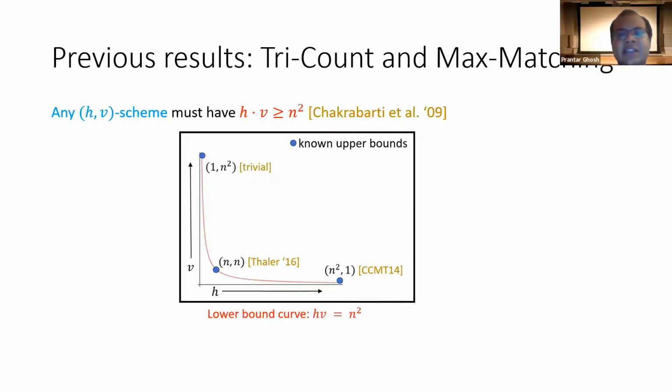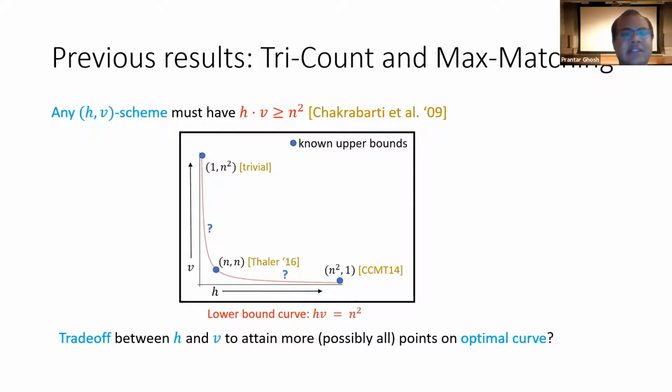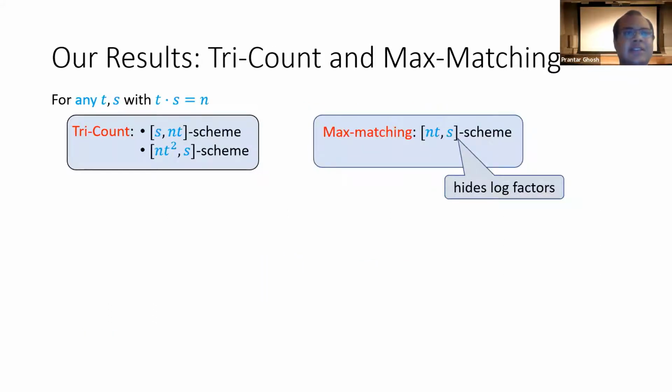Chakravarti et al. gave an (n², 1) scheme in 2014, and then Thaler in 2016 balanced the h cost and v cost to give an (n, n) scheme. Now, a natural question is whether we can trade off the h cost and v cost to attain more points, or maybe all points on this optimal trade-off curve. In this work, we make significant progress towards answering this question.